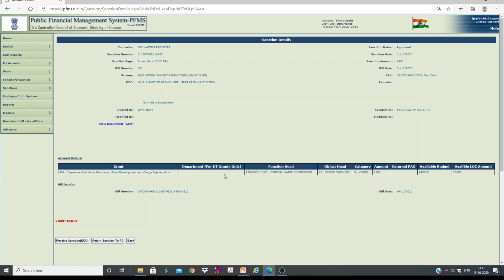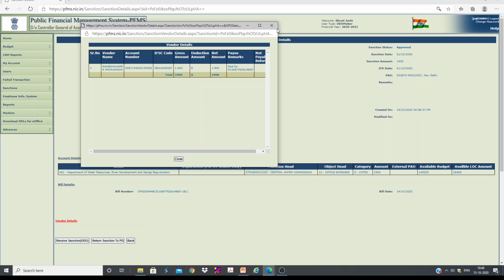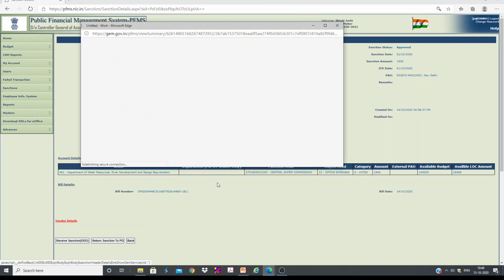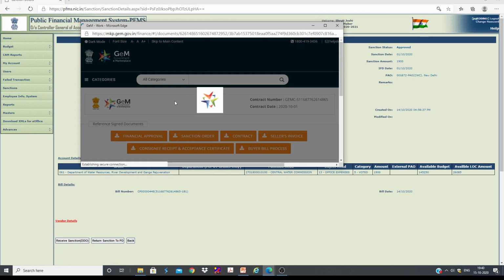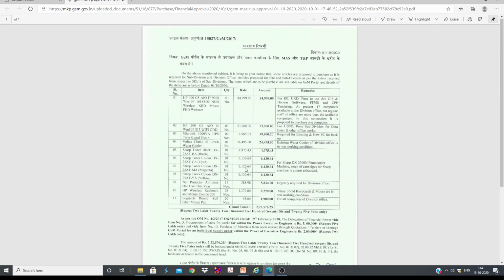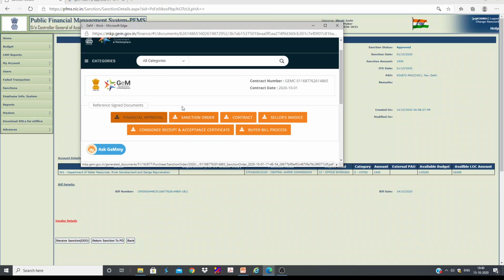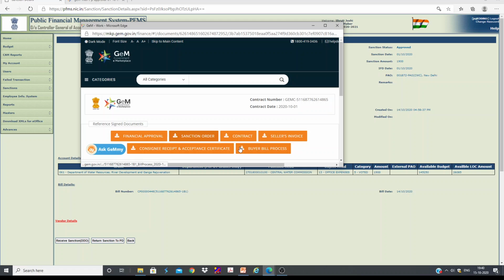For GeM bills, we don't have to create a sanction at PD level. We just have to generate the sanction at the buyer in GeM, and that will come by default to the maker. You can even check the vendor details, and we can view documents. You can see everything, like the financial approval, because while placing the order we need to upload everything and check everything: sanction order, account, seller's invoice, everything.